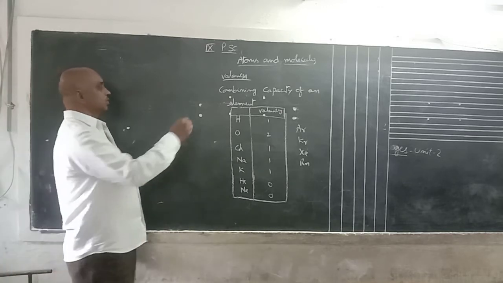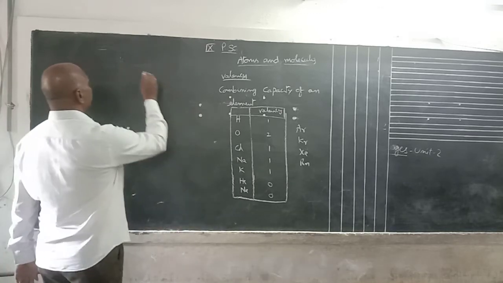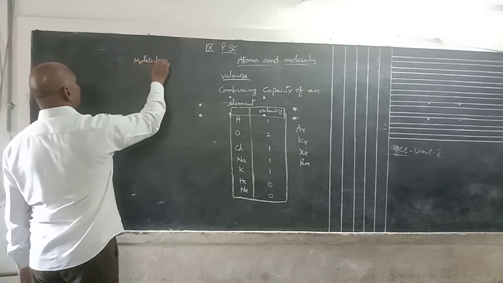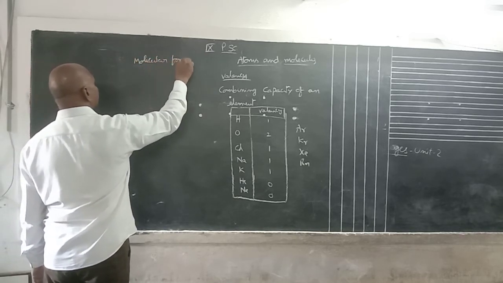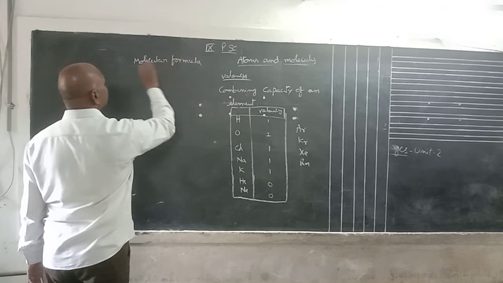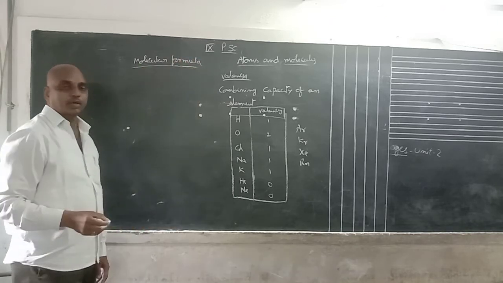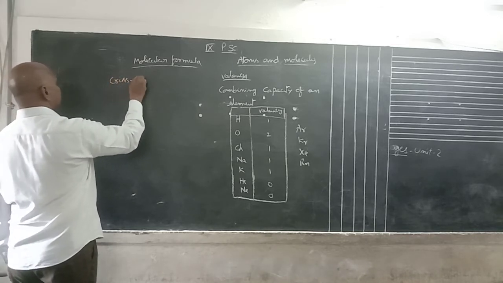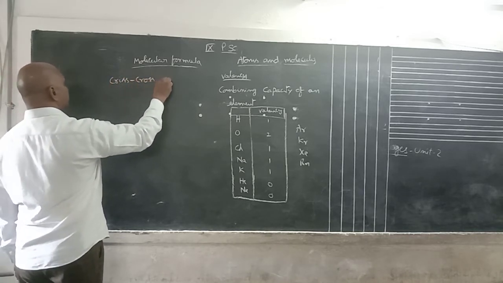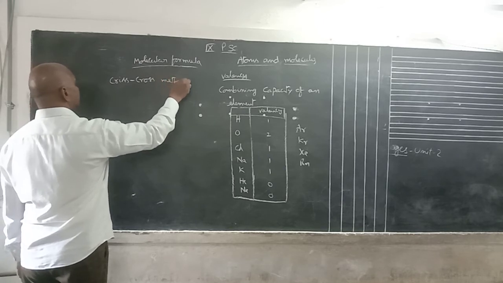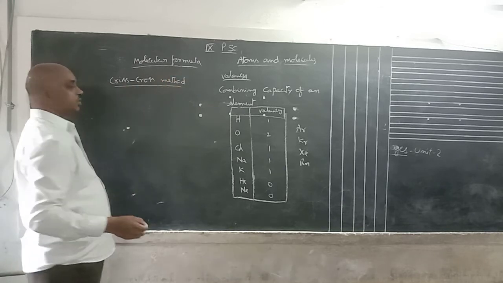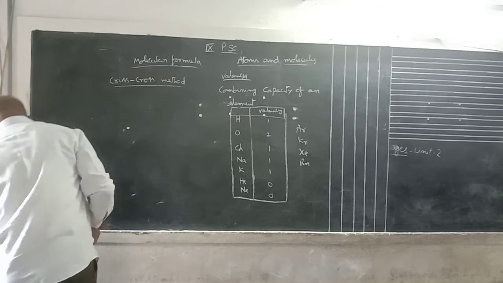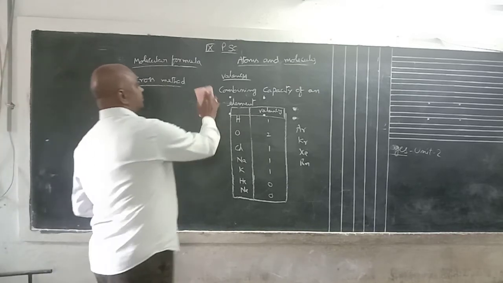Okay, next: how to write the molecular formula? There is a method called the criss-cross method. Suppose magnesium chloride, sodium chloride.